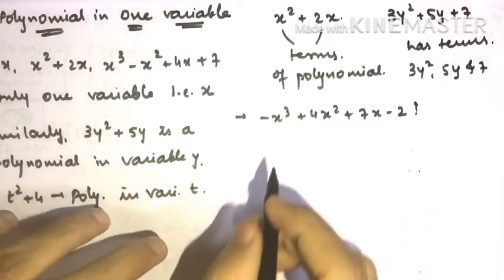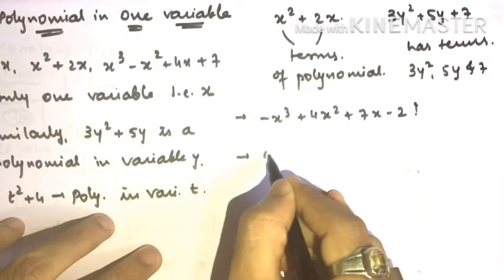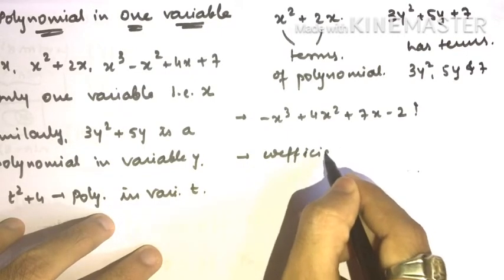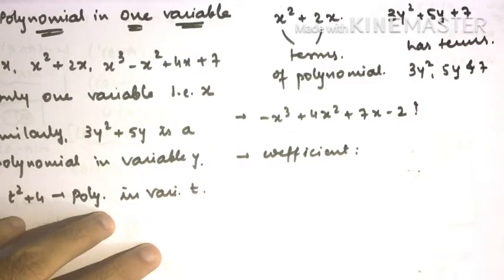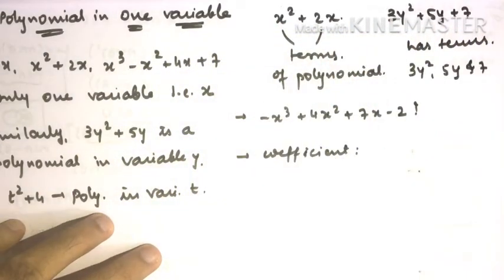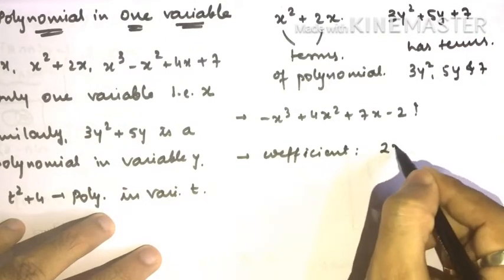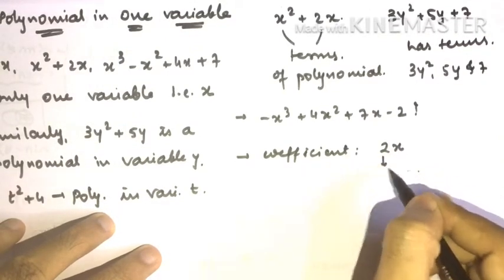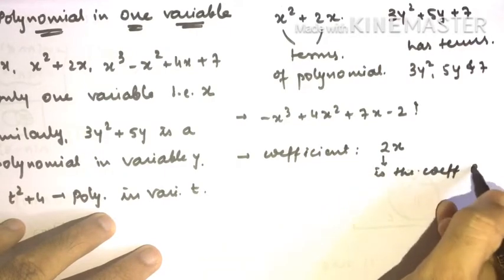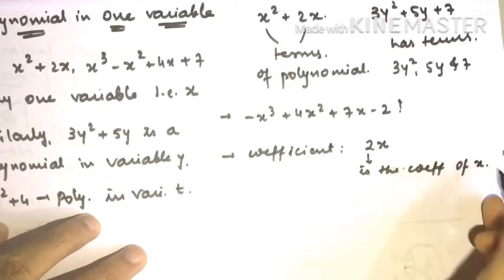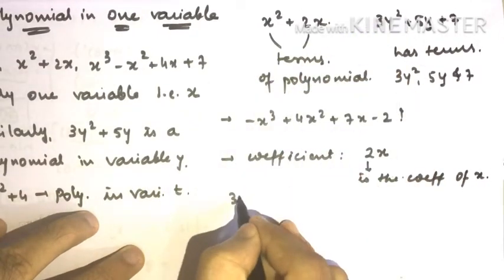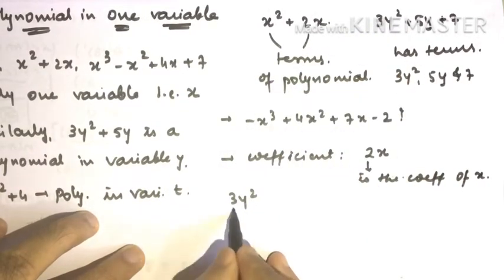Now let's try to understand something called a coefficient. If you observe this, each term has a coefficient. For example 2x, this 2 is the coefficient of x. Similarly if I say 3y square, then what is the coefficient of y square? 3.